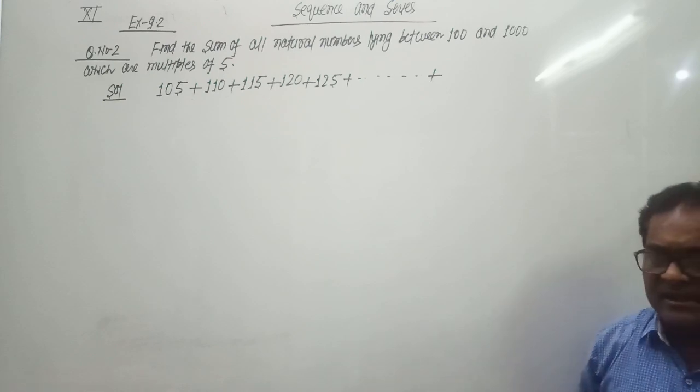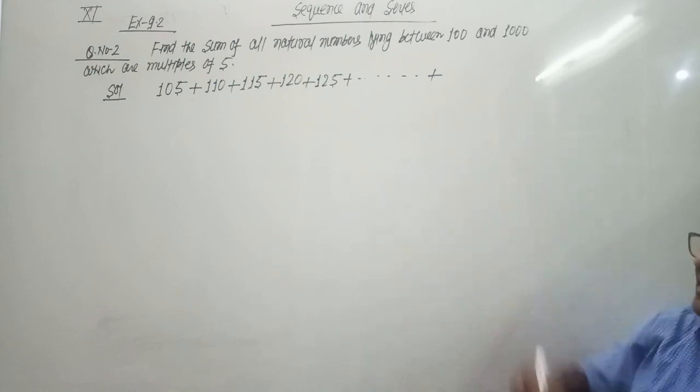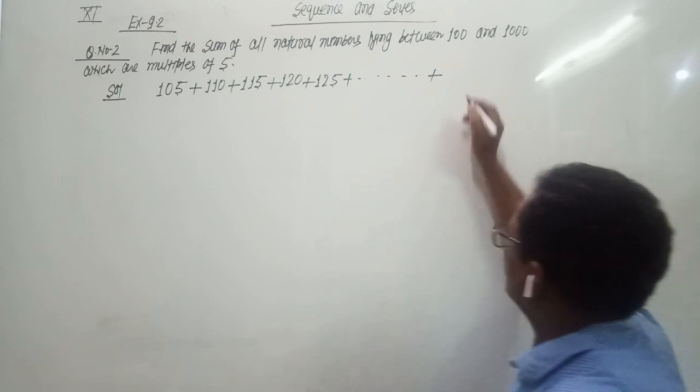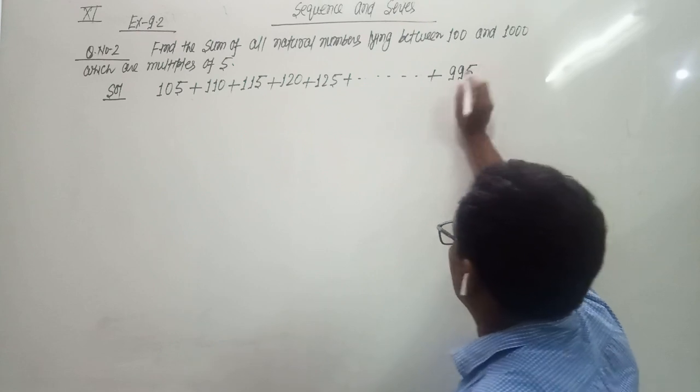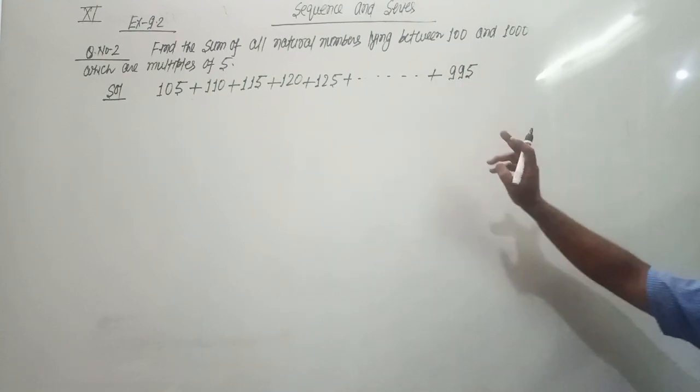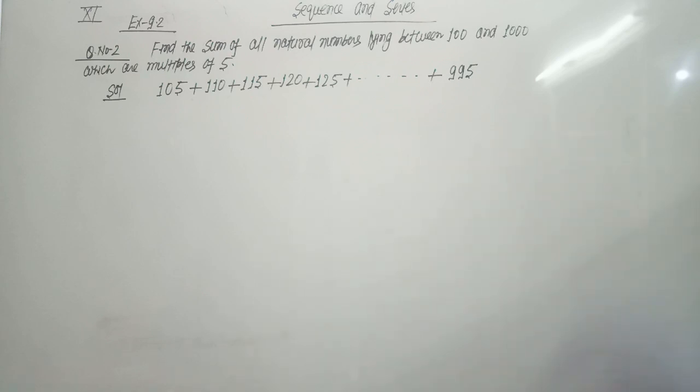Tell me the natural number before 1000 which is a multiple of 5. 995. 995 is the natural number which is a multiple of 5 just before 1000.